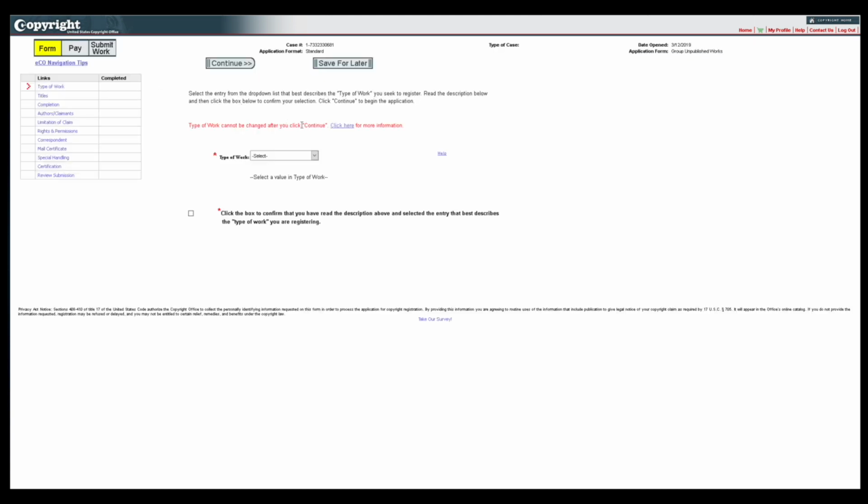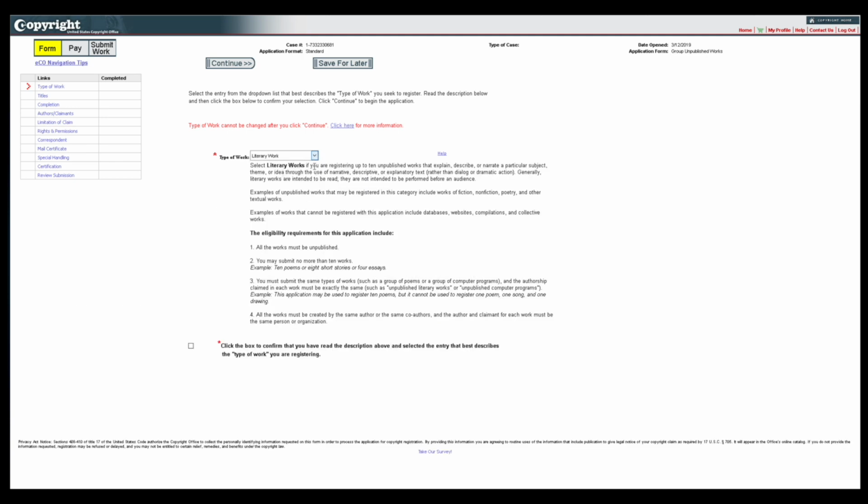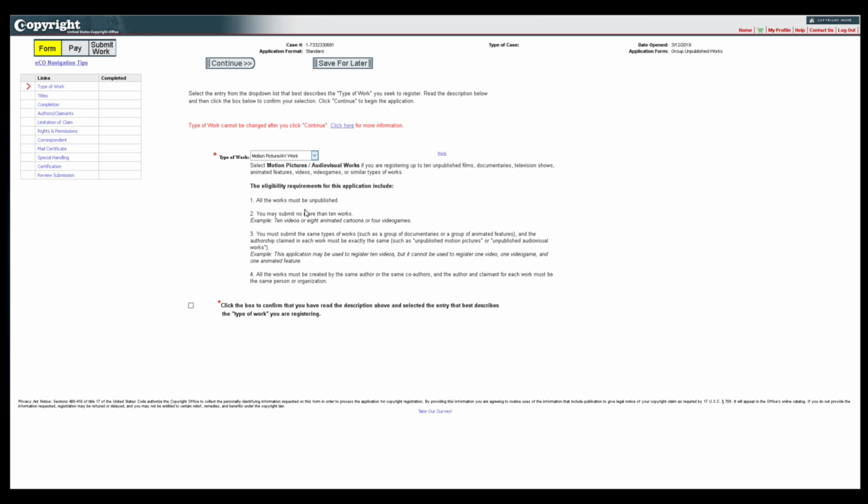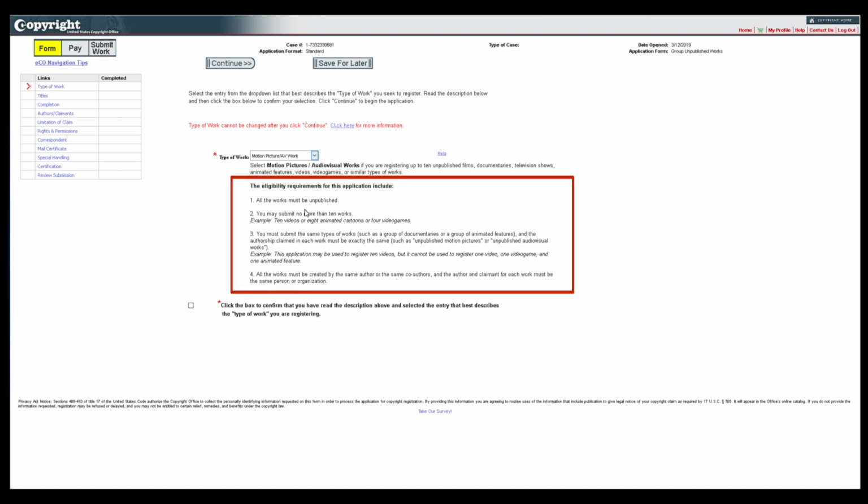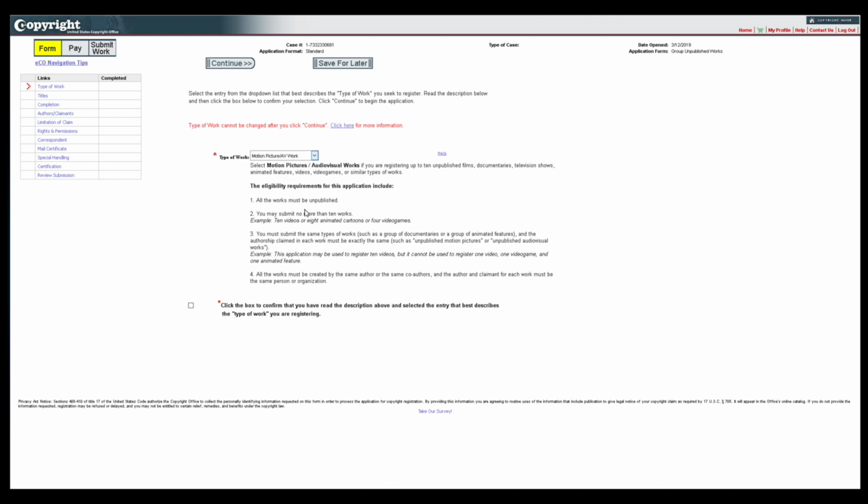Next, click the Type of Work drop-down and select the entry from the drop-down list that best describes the works you seek to register. As you click on the entries in the list, a description of the corresponding type of work will be provided. Please be sure to carefully review the eligibility requirements that are included with each description. All of the works must fit within the same category. If the works do not fit within the same category, you must prepare a separate application for each type of work.